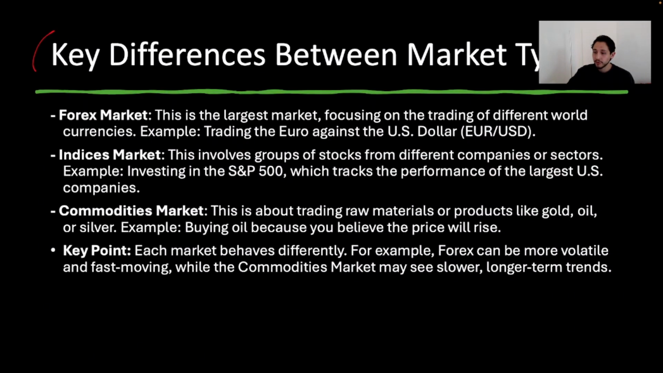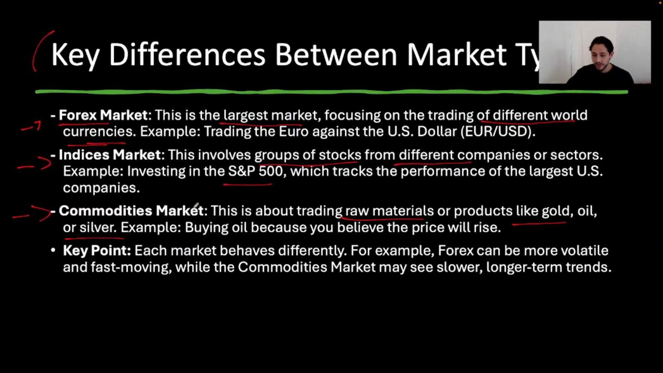Now, here's a key difference between every single market type. The Forex market: we have the largest market in the world, and we're only focusing on trading different world currencies. We're only trading currencies in the Forex market. The indices market involves groups of stocks from different companies or sectors. Again, we're trading different groups of stocks, which are the S&P 500, the Nasdaq, and the Dow Jones. So with indices, we're focusing on a group of stocks. With commodities, we're trading raw materials like gold, oil, or silver.